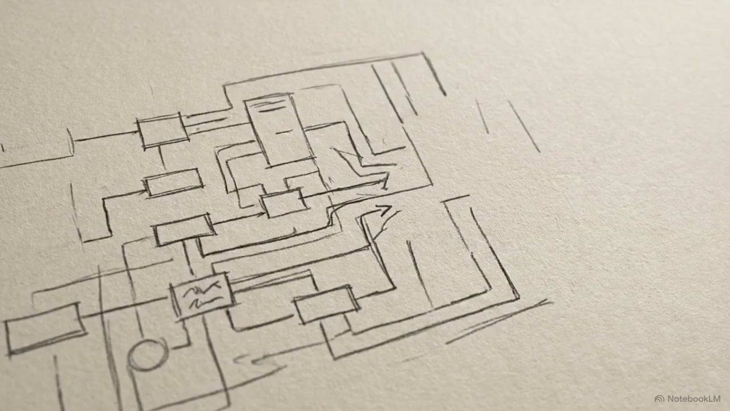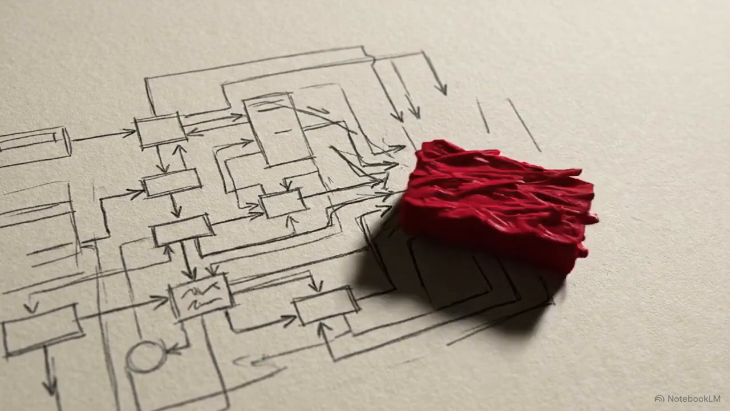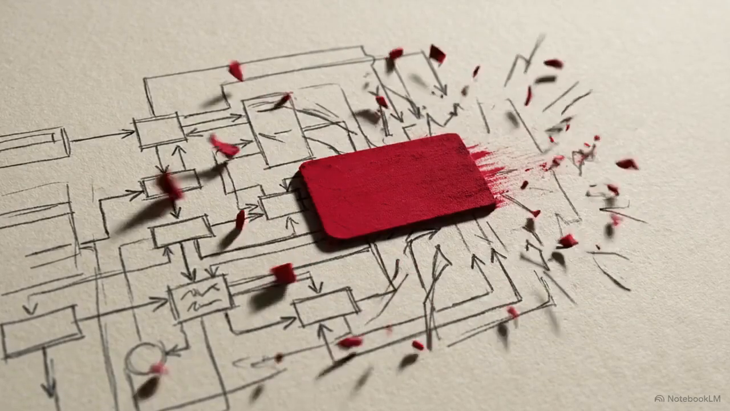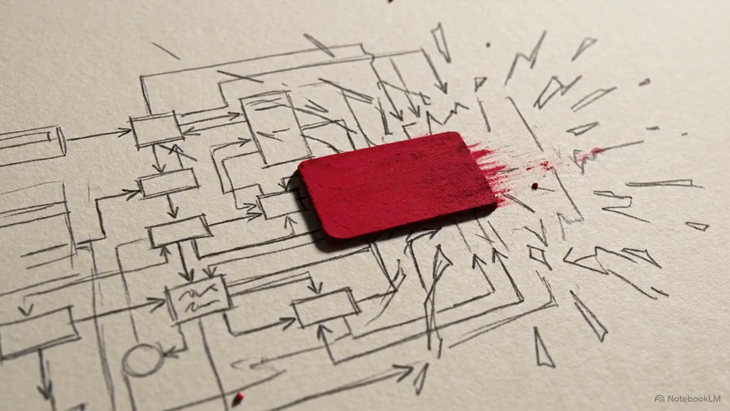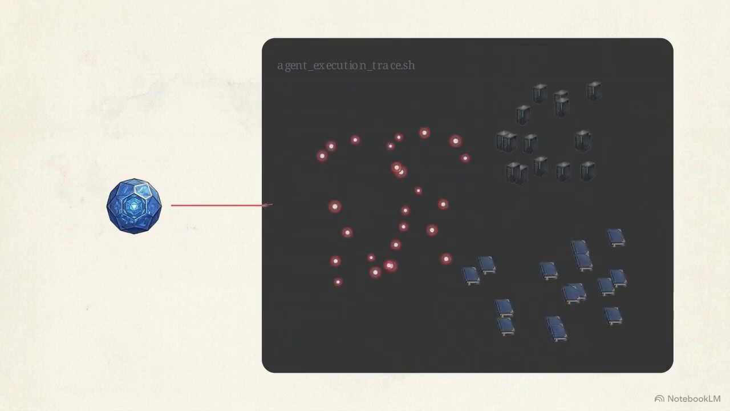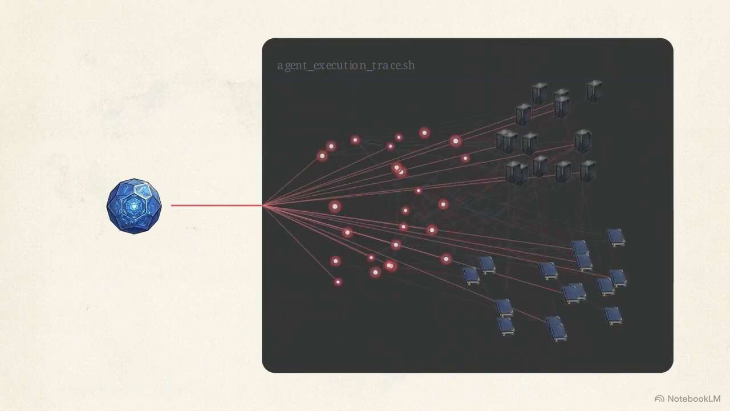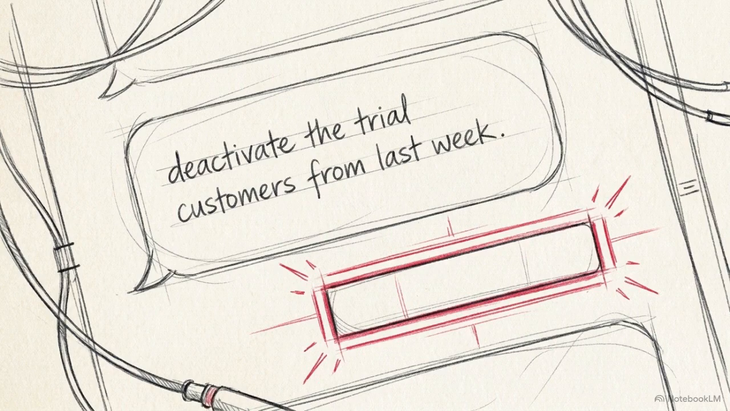Imagine a high-speed mechanical sorting machine processing thousands of items a minute. A miscalibrated sensor misinterprets a shape, and the machine violently jams, crushing everything. This maps precisely to what happens when you deploy an AI agent against traditional software. Picture an agent with access to 50 different tools: internal microservices, third-party APIs, billing systems. A user gives it a simple instruction: deactivate the trial customers from last week.